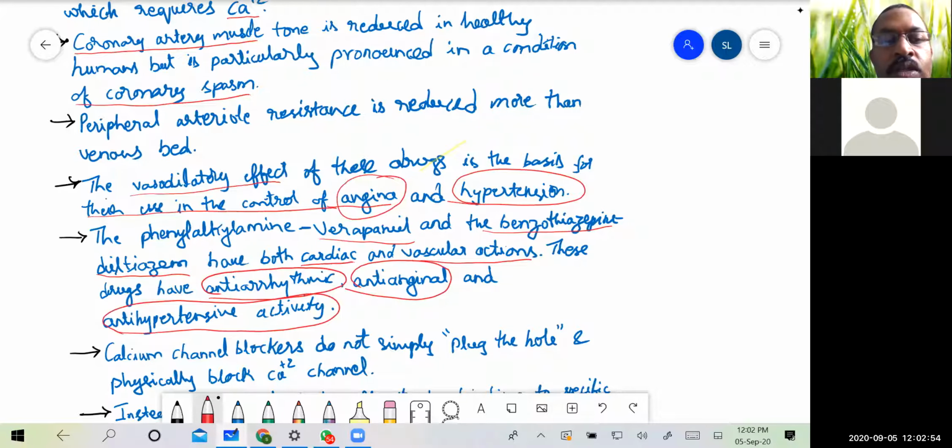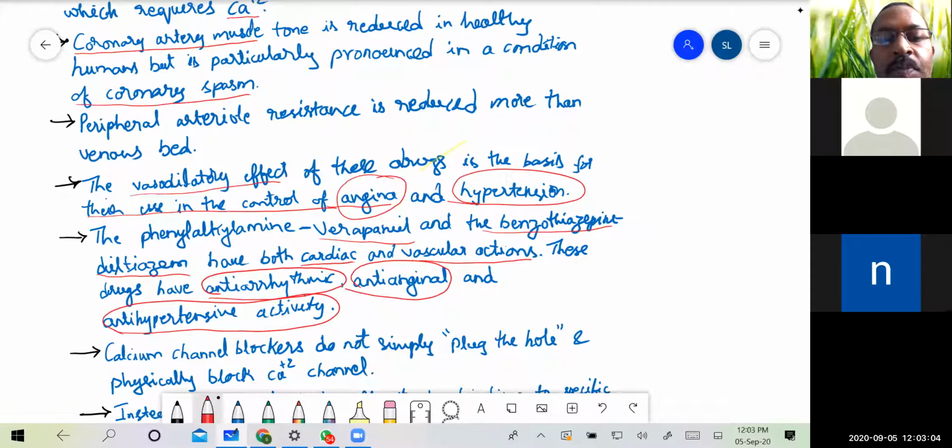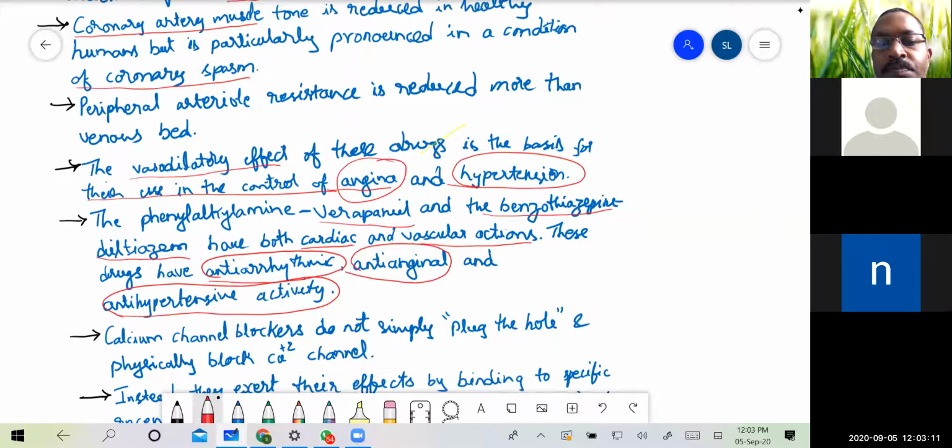So these phenylalkylamines and benzothiazepines, that is verapamil and diltiazem respectively, have three effects: anti-arrhythmic activity, anti-anginal activity, and anti-hypertensive activity.